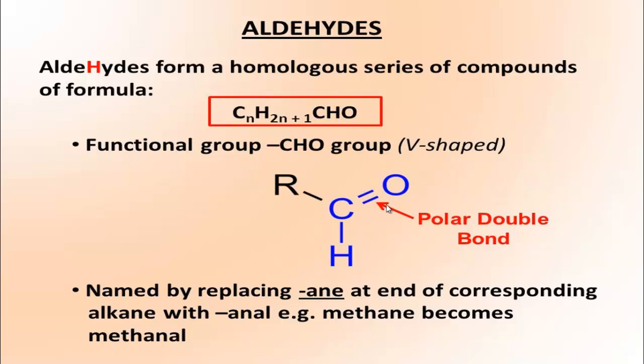This is not wrong, it is also correct, but it is better to specify that organic compounds which contain the CHO group are known as aldehydes.